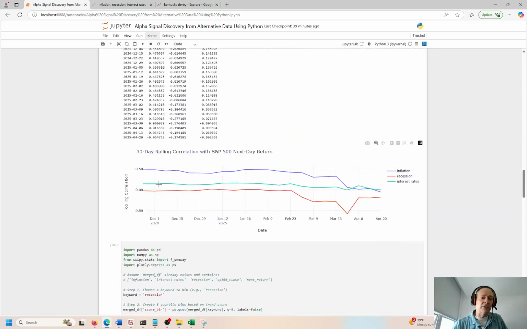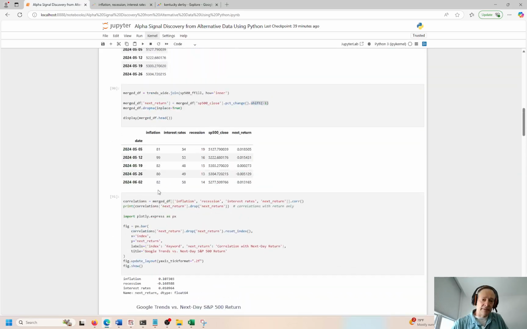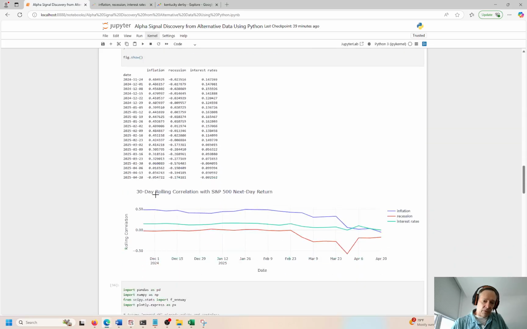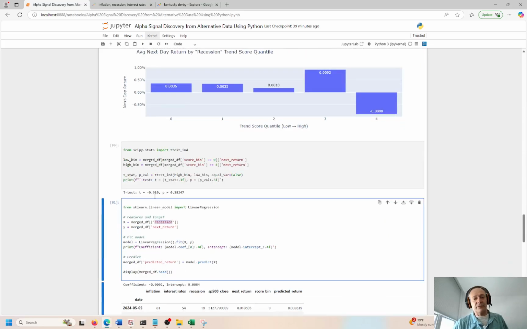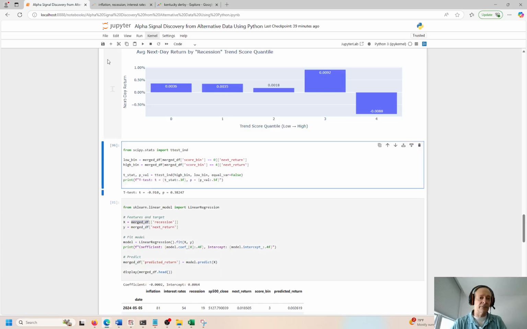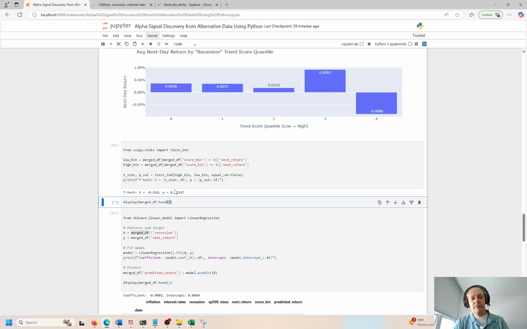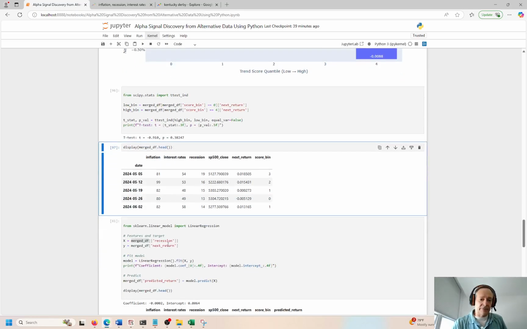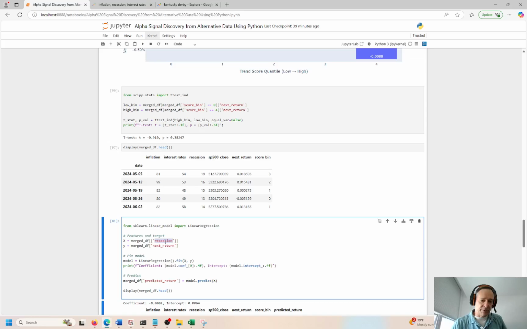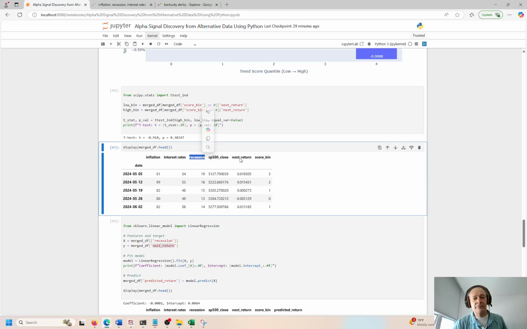And you can see over here in the... actually, let me just print it out because I think I did make some modifications to the merge data frame. Let me just take a quick look at this thing and see what it looks like right now. Quantified, DISPLAY. Okay, yeah, so we're looking at, is there a relationship between recession and next return? So recession is in the data frame here, and the next return is showing up in the data frame there.